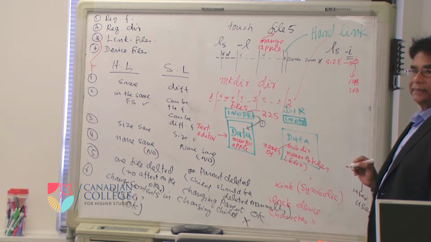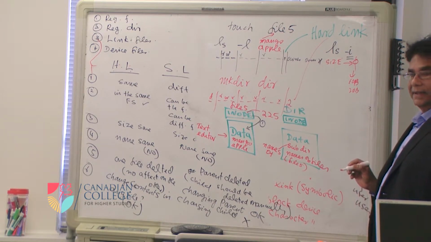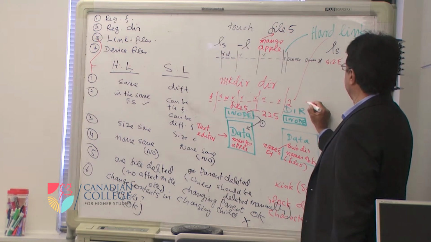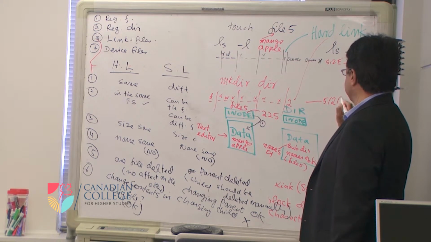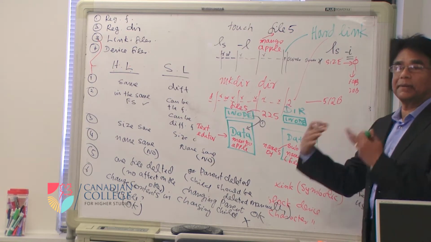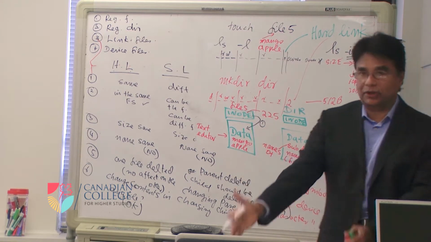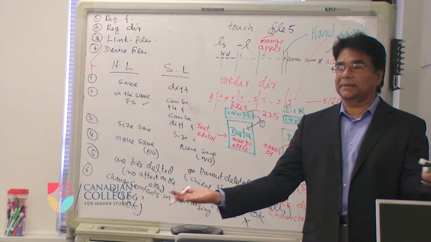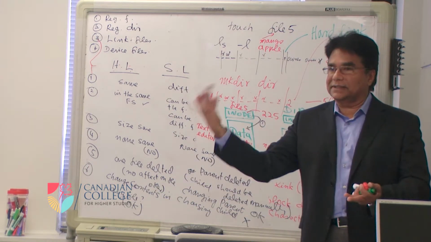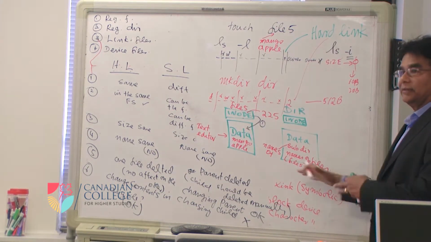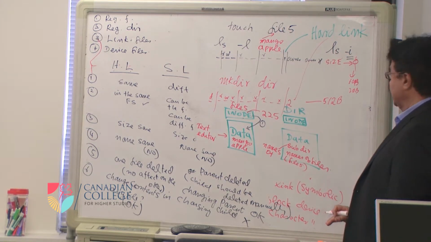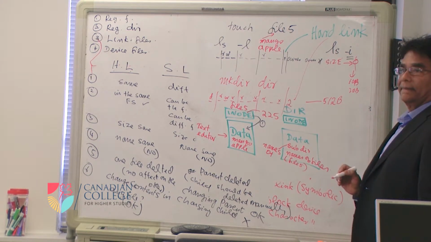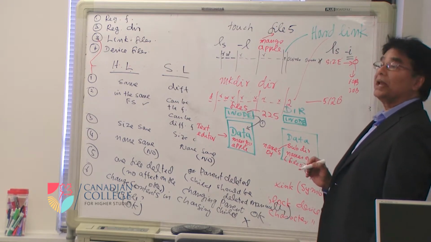Now when I create a directory, what is the size? 512 bytes. It's like a box. You keep a box on top of this, it occupies space, and inside the box I put things. So inside this directory I put the file names. 512 bytes.